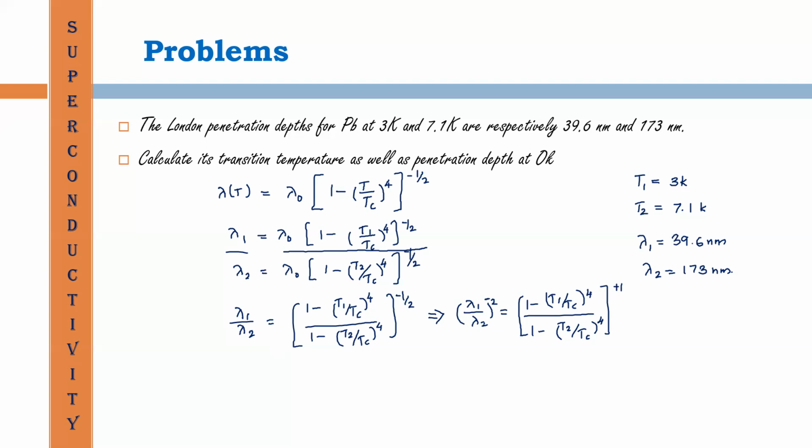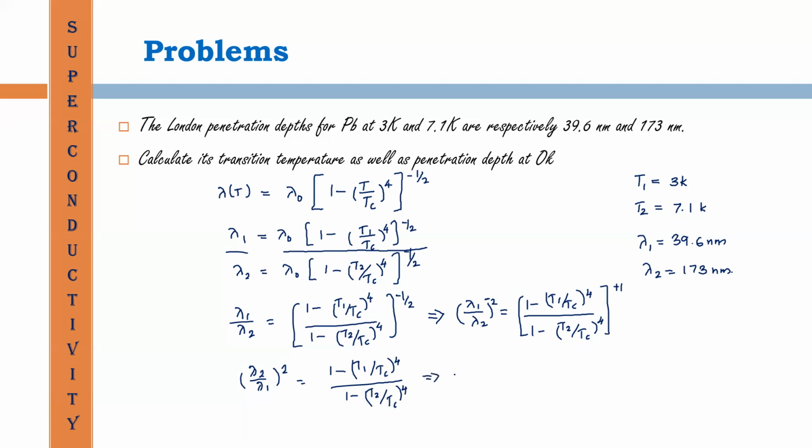To avoid this minus 1, I take the reciprocal of this quantity, so lambda 2 by lambda 1 whole square is equal to 1 minus T1 by Tc whole raised to 4 divided by 1 minus T2 by Tc whole raised to 4.